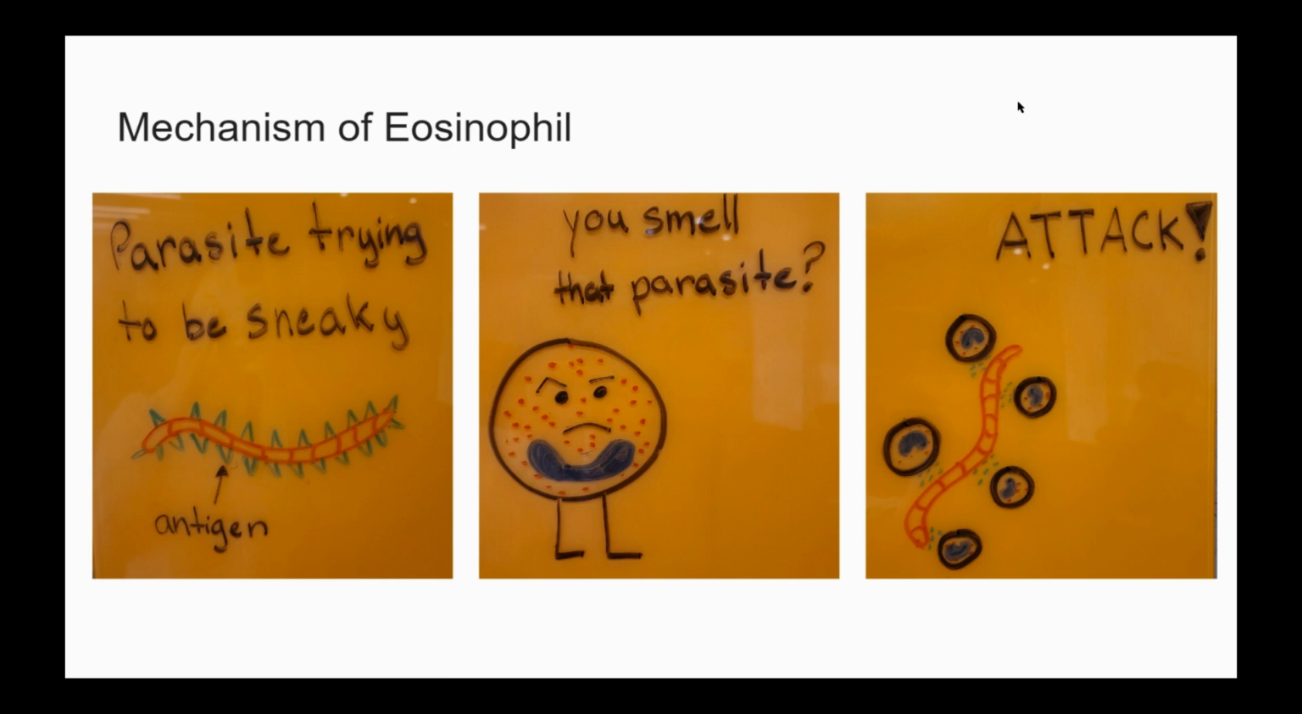First, the parasite must be coated in specific antigens so that eosinophils can recognize it to attack it. Once the eosinophil has its target in sight, it will bind to these antigens and begin destroying the parasite. It does this by releasing specific granules and enzymes that are toxic to the parasite's cell membrane.